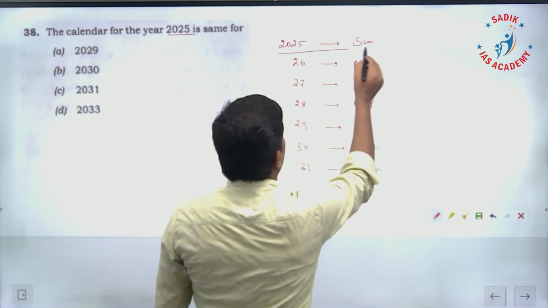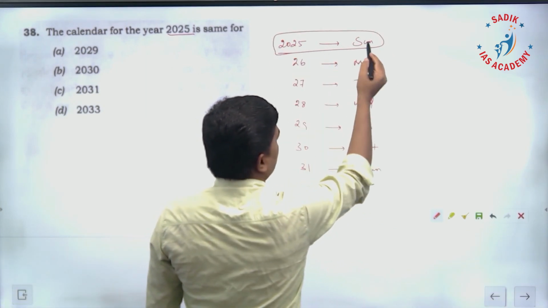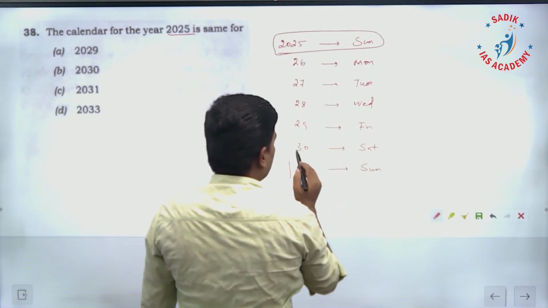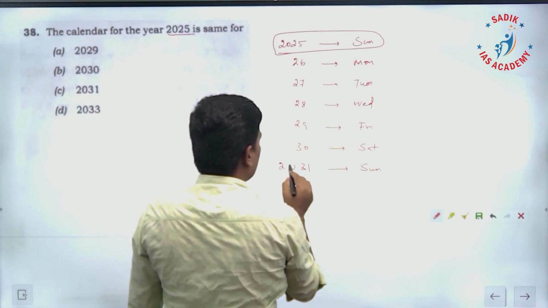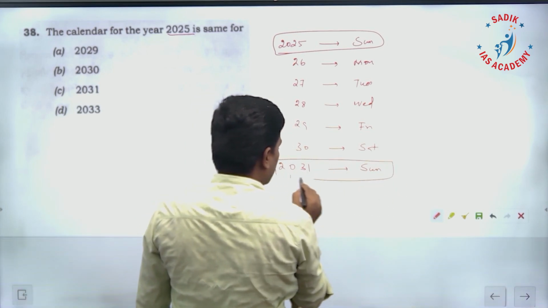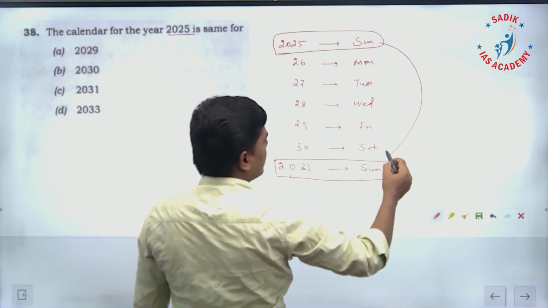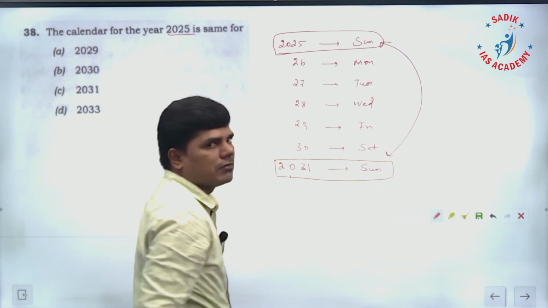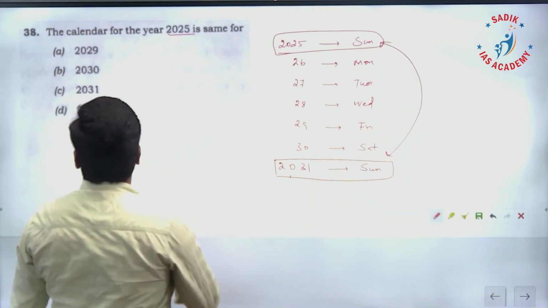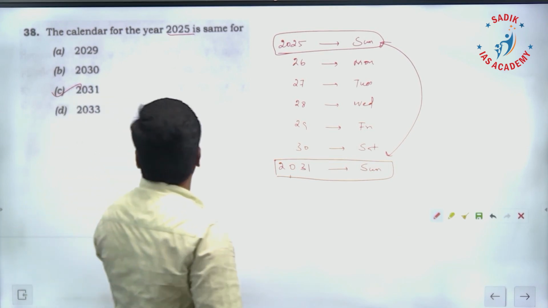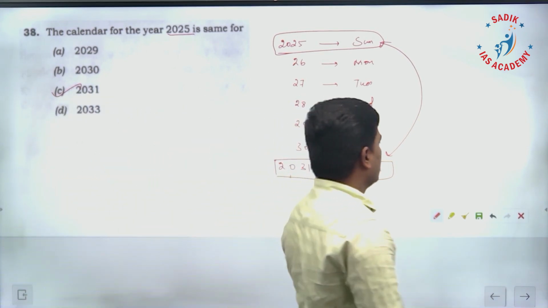If you look at it, 2025 is an ordinary year starting with Sunday. 2031 is also an ordinary year starting with Sunday. So the calendars of both the years will be same. So for this, the answer is 2031. Option is C.